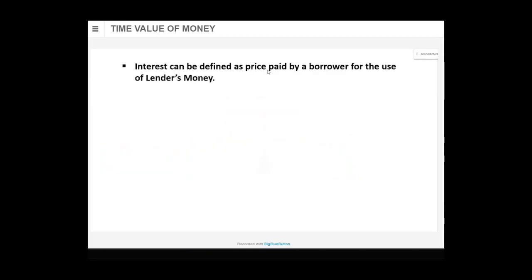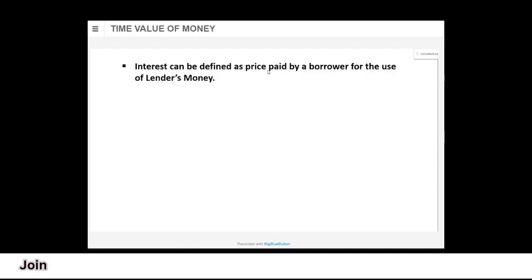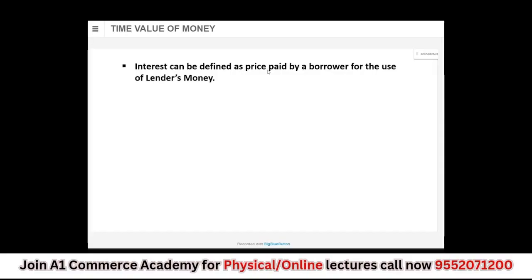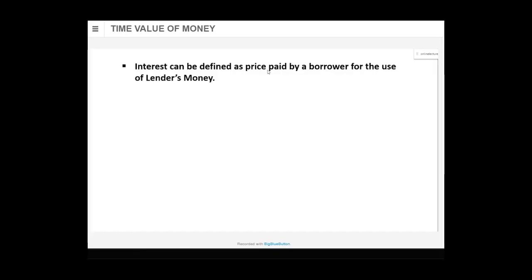Now, why interest? When you take a loan from the bank, they charge you interest. If you deposit money in the bank, it gives you interest. Why this interest? Interest can be defined as the price paid by the borrower for use of the lender's money. Bank is giving you money, so you are using the bank's money, a loan. So you have to pay interest. You're depositing your amount in the bank, so the bank is using your money. So the bank will be paying you interest.